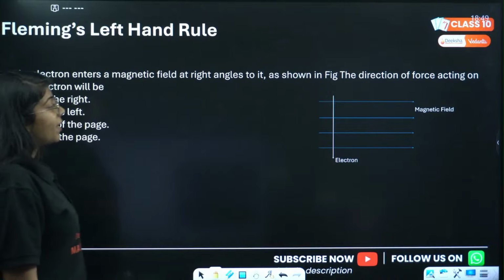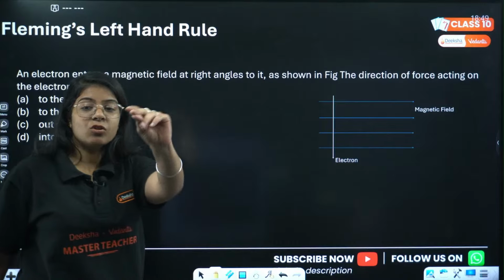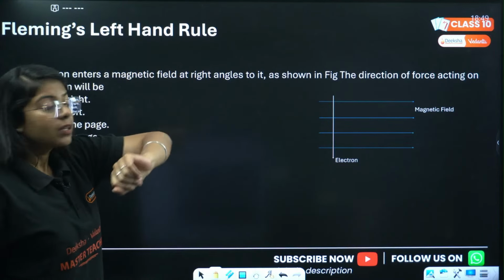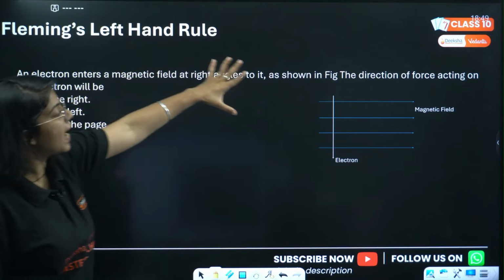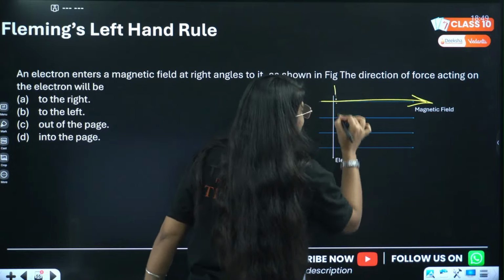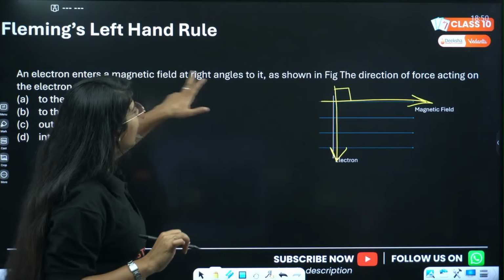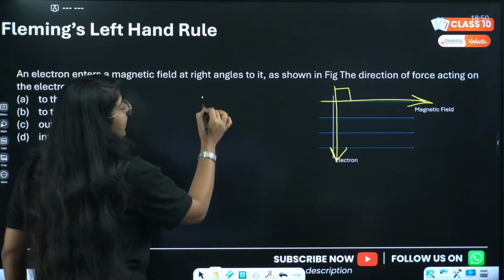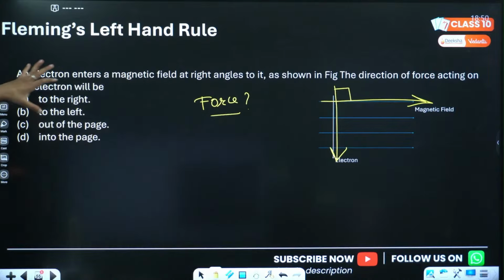Now Fleming's left hand rule, we have a numerical on that. Very very important. Pay attention, all children, quickly. Done. An electron enters a magnetic field at right angles to it. We have a magnetic field, right? And an electron enters into that magnetic field at an angle of 90 degrees, at right angles to it. We have to find the direction of force applying on the electron.